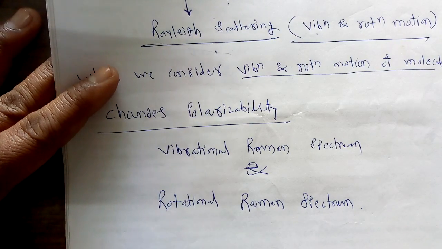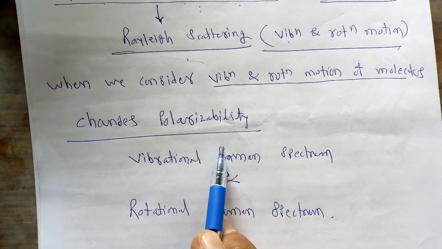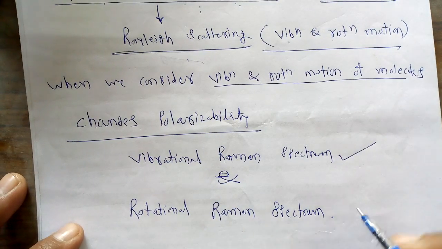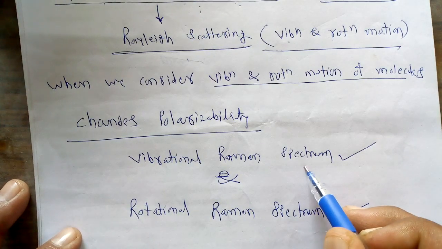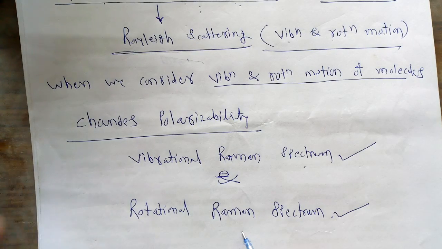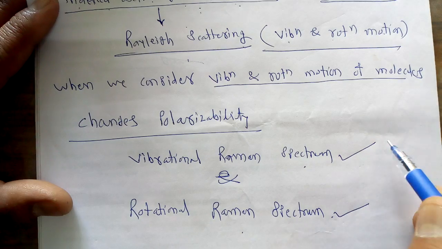So whenever such changes in the polarizability take place, we get two types of spectrum: the vibrational Raman spectrum and the rotational Raman spectrum, due to changes in either the vibrational motion or the rotational motion of a molecule. And these cases are nothing but our Raman effect.